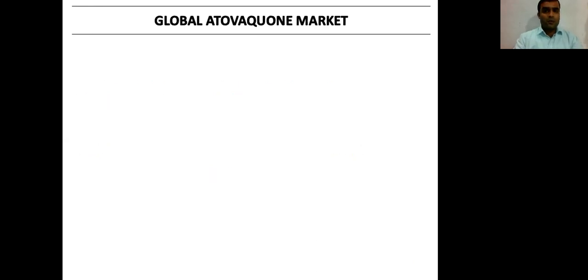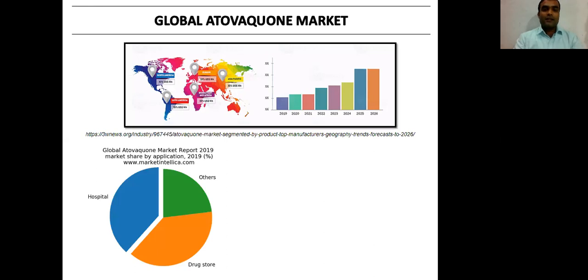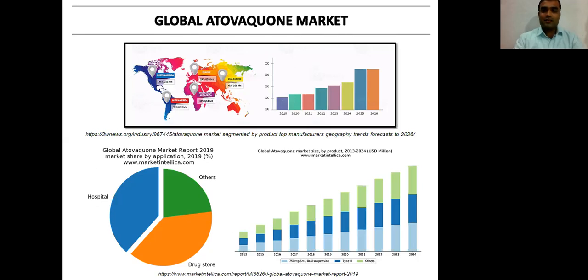Next slide is global atovaquone market. If you see the graph of atovaquone market, you can find three different segments where atovaquone is used majorly. First one is hospital, second is drugstore, and third one is other, that is for research purpose. Both Atovaquone pure API and Atovaquone products, you can see in the bar diagram starting from 2013 till 2024. This market is growing upward.